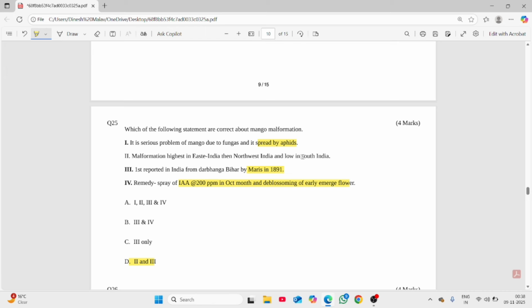So South Indian varieties are typically free from mango malformation. But when we plant South Indian varieties in North India, they show malformation issues. East India and Northwest India typically have harsh winters as well as high diurnal variation, so they are exposed to mango malformation. So this is the physiology and the reason behind this.